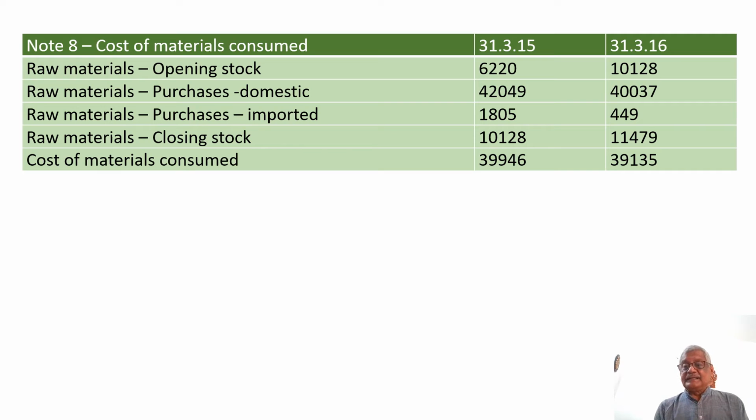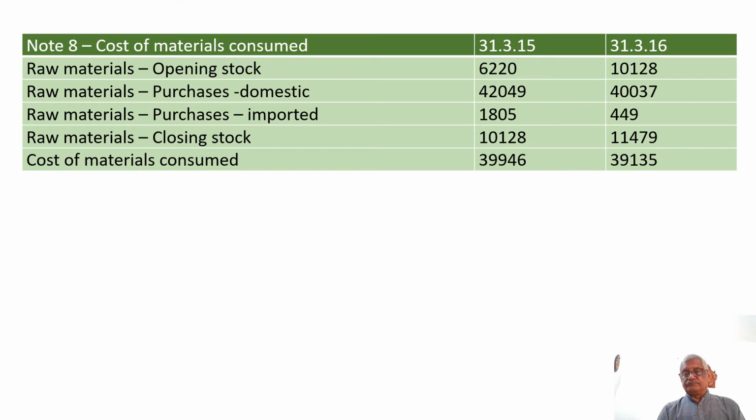See, the cost of materials consumed has to be given in this format. That is, for the raw material, what was the opening stock? Now purchases, domestic purchases plus imported purchases, then the closing stock. So opening stock plus purchases minus closing stock will give you the amount of raw material consumed during the particular year.